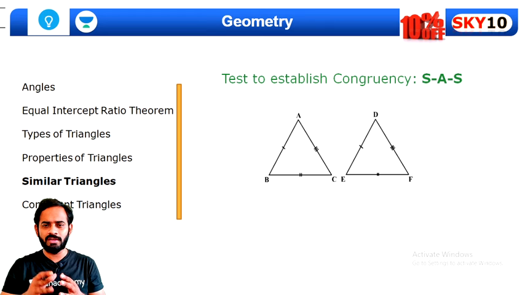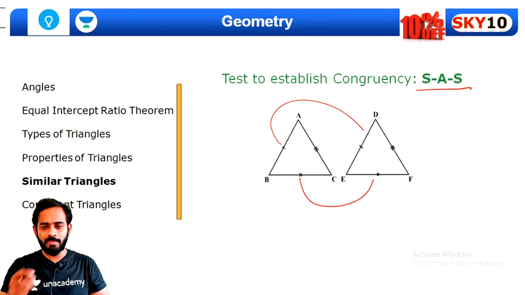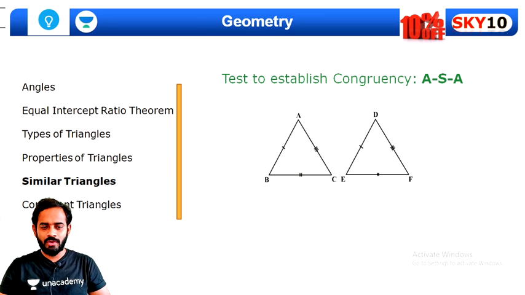A couple of tests to establish congruency: first is SAS. If two corresponding sides are the same, that is AB is equal to DE and BC is equal to EF, and the one angle contained between them is equal, in that case the triangles will be congruent. Very simple. Okay, next is ASA. Now if two angles, let's say angle A and angle D are the same, angle B and angle E are the same.